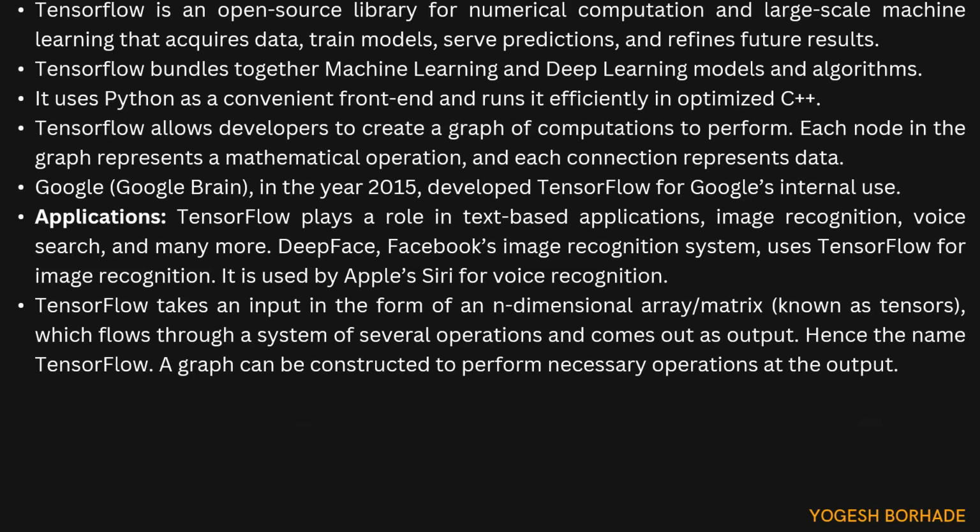Then it takes an input in the form of an n-dimensional array or a matrix, which are known as tensors, which flows through a system of several operations and comes out as output, and hence the name is TensorFlow. So what TensorFlow does, it takes an input in the form of an n-dimensional array or matrix, and then it passes that input through a system of several operations. After one operation it will perform the other, then after that another, and then it finally comes out as an output.